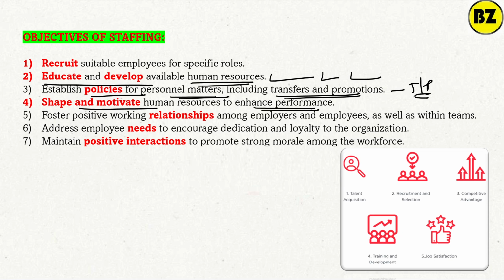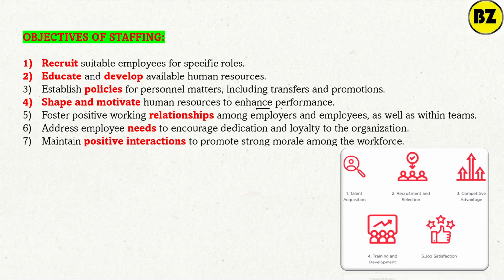Shape and motivate human resources to enhance the performance. Means what? Simply, see, shape and motivate the human resource. Whatever the employee, human resource here refers to the employee. So the employee must be shaped. Means what? They must be groomed in such a way that will be helpful for the organization. We have to motivate the employee so that their performance will increase and will obviously be helpful for the organization also.